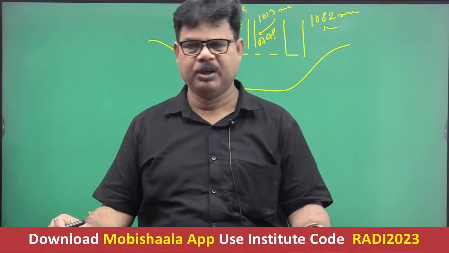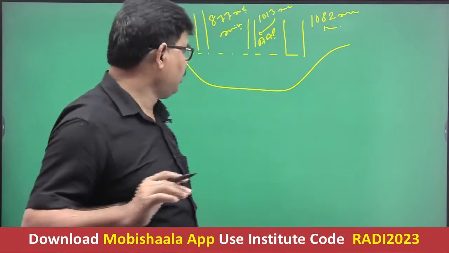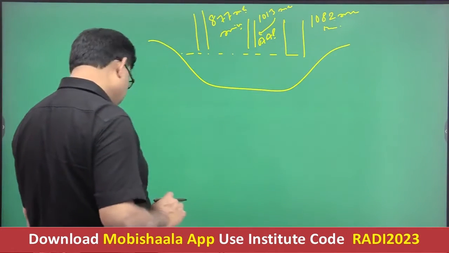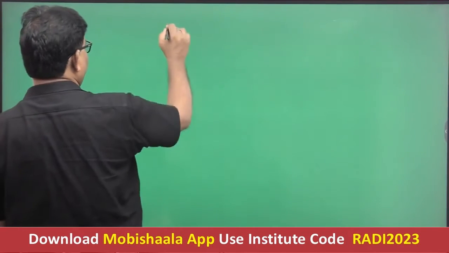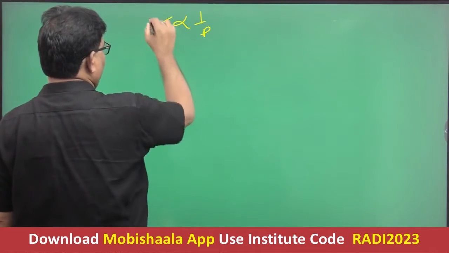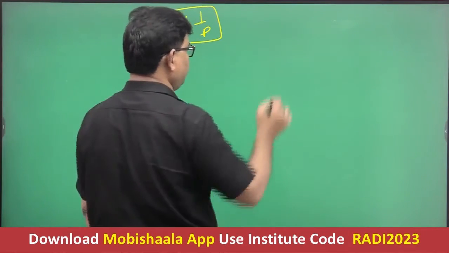Getting well? Now see, as far as the question of temperature is concerned, according to gaseous law, you know that temperature is inversely proportional to P. On the Earth's surface, we know that there is a latitudinal distribution of insolation.